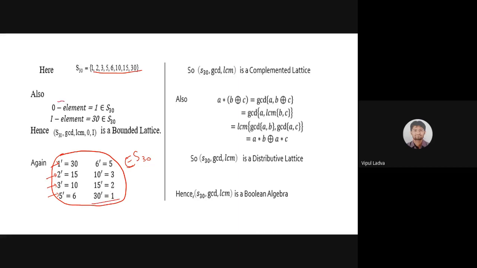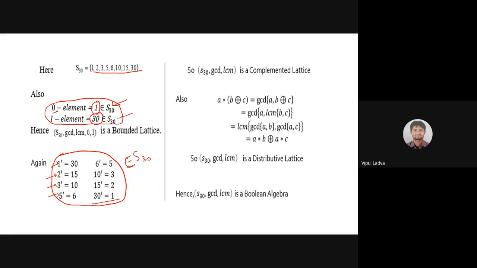And zero element. Now, I'll be asking a silly question over here. Can you explain how I had decided that 1 is a zero element for the S30, and how I had decided that identity element is 30?